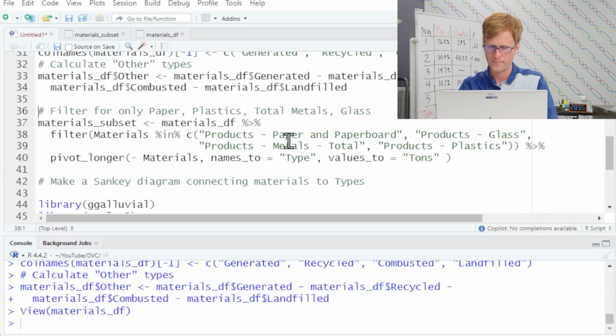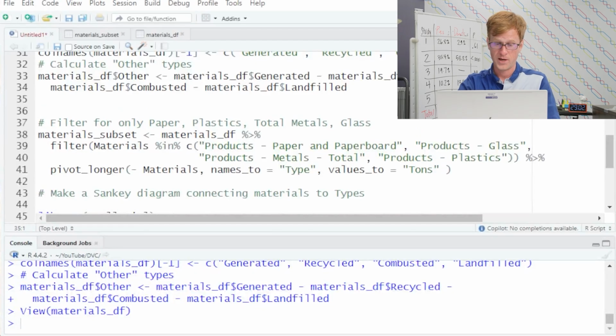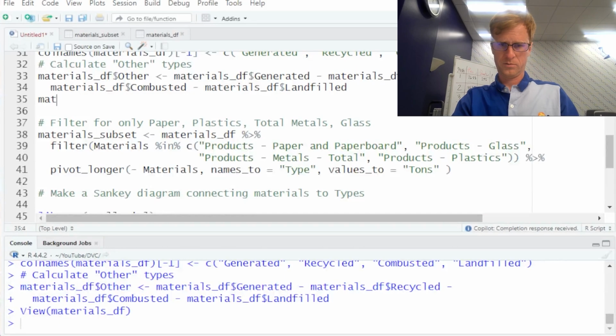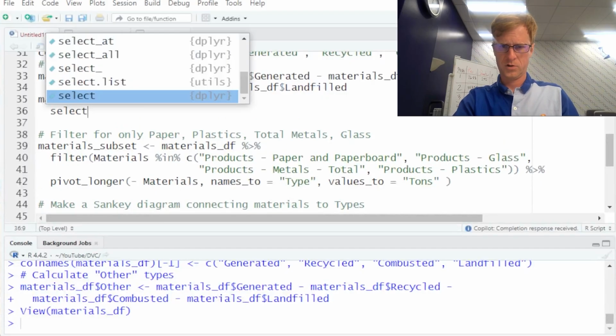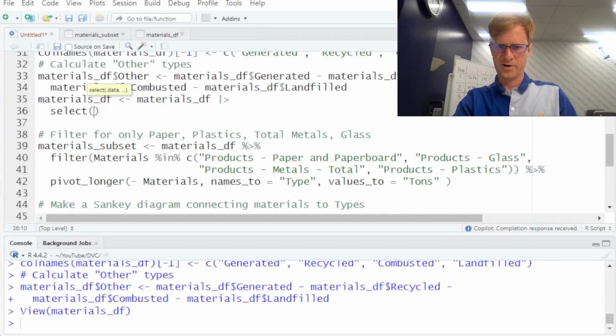So I'm going to remove the other column and the generated column because we do not need that anymore. And then the last thing I will do is rename our materials types so they are simpler. You'll notice I'm going back and forth between the different types of pipes. They both work. So we just need to select recycled, combusted, landfilled.